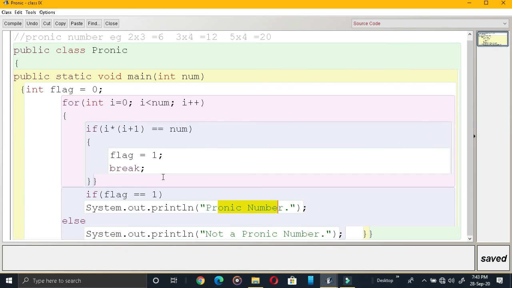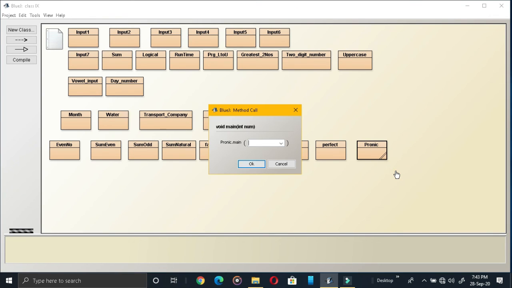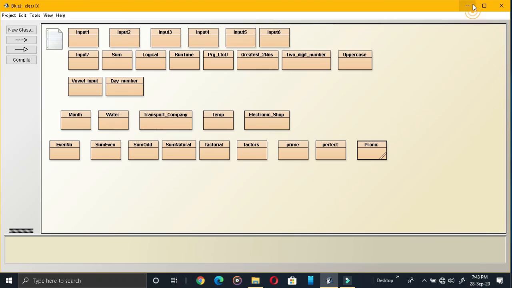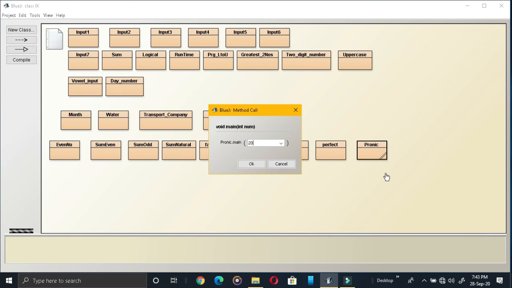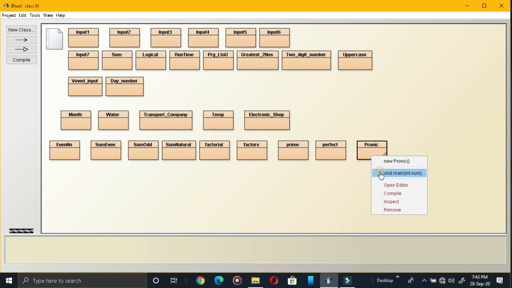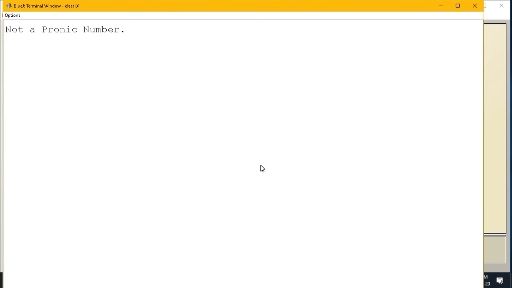Is it clear? So you need to write all these programs in your copy. Let us see the output of this Pronic number also. We will give first our example 12. See, Pronic number. Next, we are considering 20. 20 Pronic number. We are going to consider 21 now. 21. It's not a Pronic number.